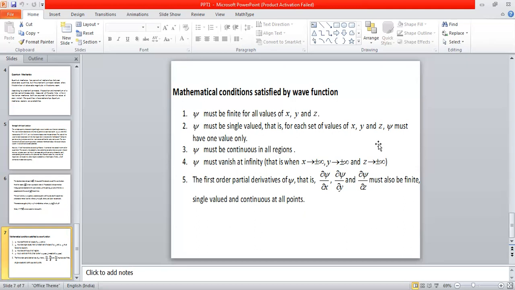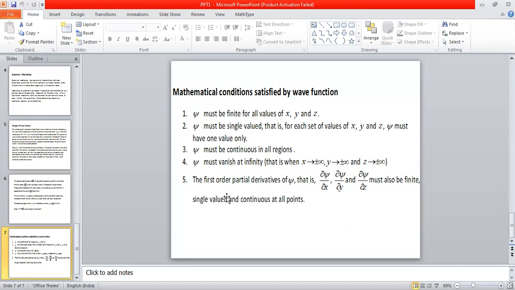That means when x tends to infinity, y tends to infinity, and z tends to infinity, the wave function must vanish to 0. It cannot keep monotonically increasing. So it should become 0 at infinite places, like x, y, z tending to plus or minus infinity.